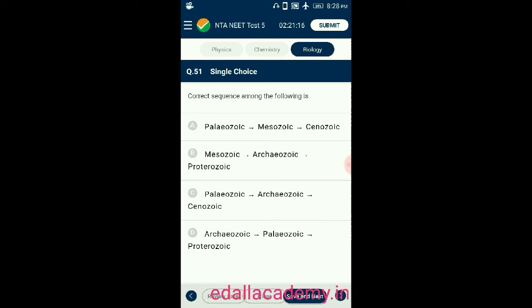Question number 51. Correct the sequence among the following. Here some sequences are given. Option A, Paleozoic, Mesozoic, Cenozoic. Option B, Mesozoic, Archaeozoic, Proterozoic. Option C, Paleozoic, Archaeozoic, Cenozoic. Option D, Archaeozoic, Paleozoic, Proterozoic. We are asked to find out the correct sequence. The correct sequence is option A. Paleozoic, Mesozoic, Cenozoic are correctly arranged according to geological time scale. So the correct option is A.